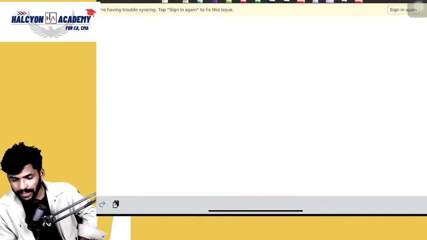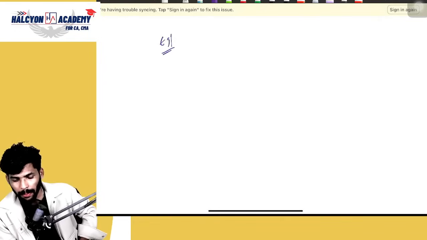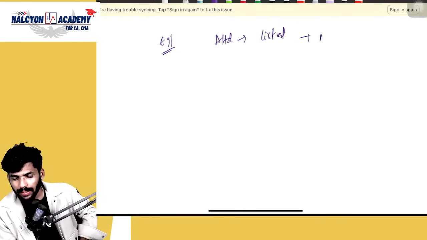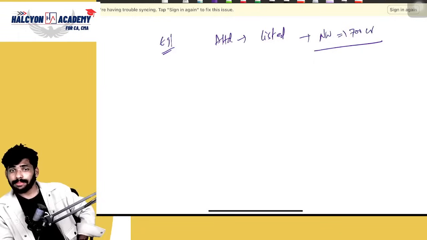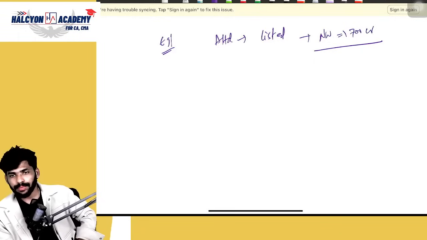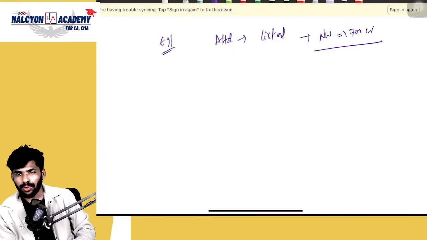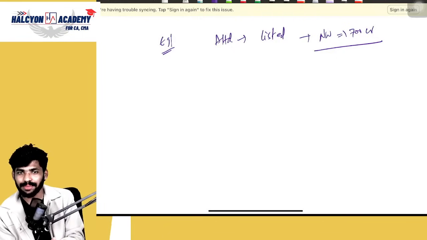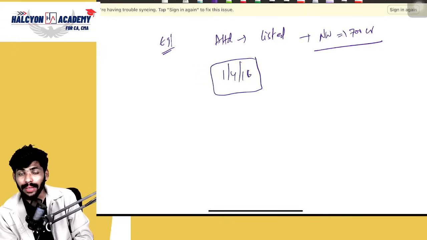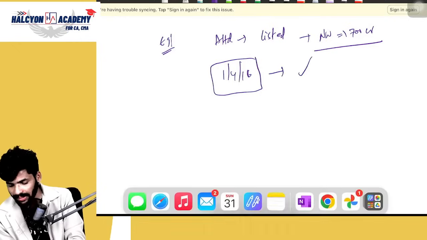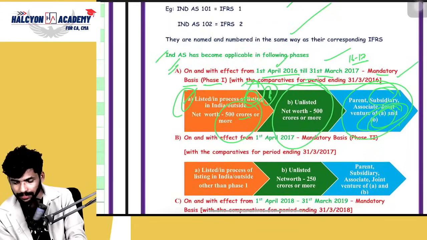The examiner will ask the question like this, guys. Please answer, everyone. A Limited is a listed company. Net worth is 700 crores. Assume that net worth is 700 crores. Tell me, Ind AS is applicable or not? Yes, applicable. From when? That is the point you need to answer. From 1/4/2016, Ind AS will be applied. Yes or no? That is the first point, guys.